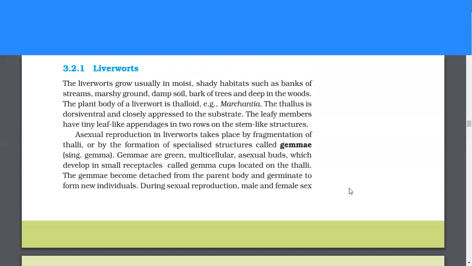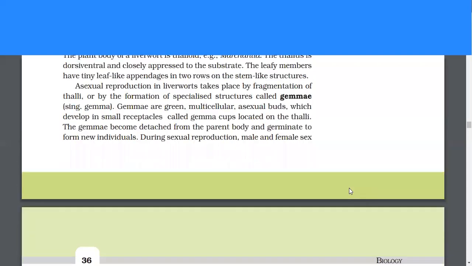The leafy members have tiny leaf-like appendages in two rows on the stem-like structures. Asexual reproduction in liverworts takes place by fragmentation of thalli or by the formation of specialized structures called gemmae. Gemmae are green multicellular asexual buds which develop in small receptacles called gemma cups located on the thalli. The gemmae become detached from the parent body and germinate to form new individuals.